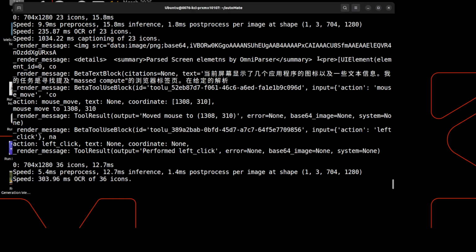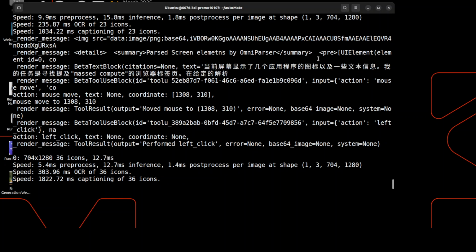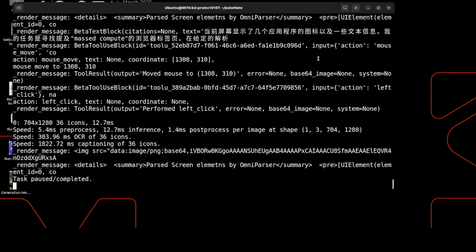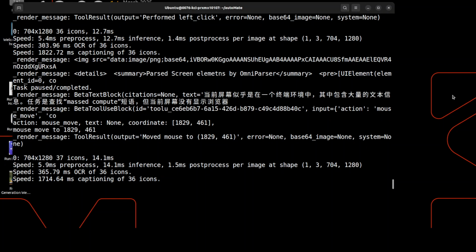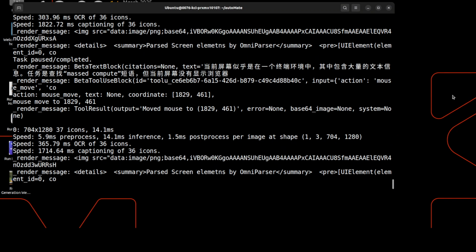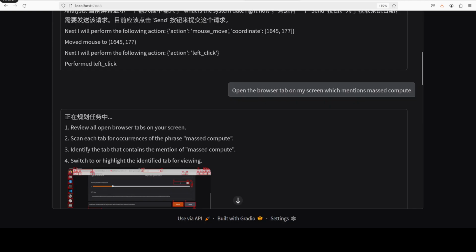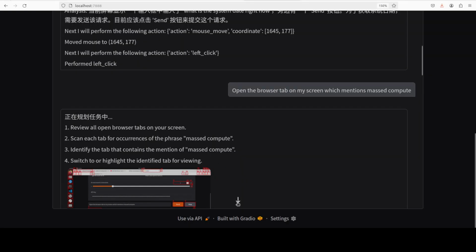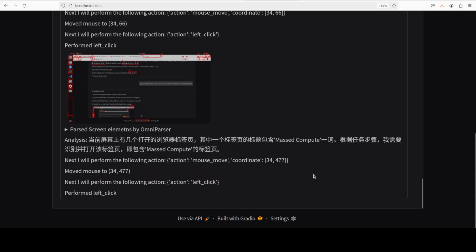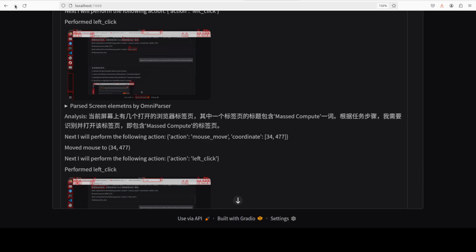It is just running it as is. Hopefully it is going to open that, and I will let it run in real time so that you could also see. So task completed. Maybe I would just need to go and open it. It is still moving the mouse. There you go. It has opened my browser again, but it still didn't open the masked compute. Okay, I'll just click on cancel. I'm not sure what it is trying to do. I'll click here. Okay, it is still searching, so I'll let it run its course.